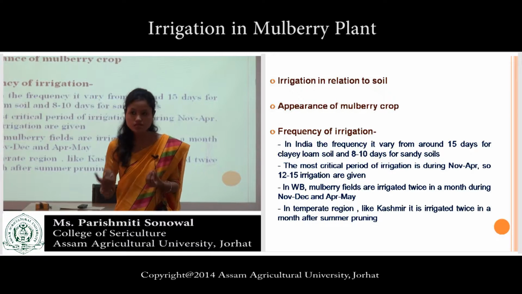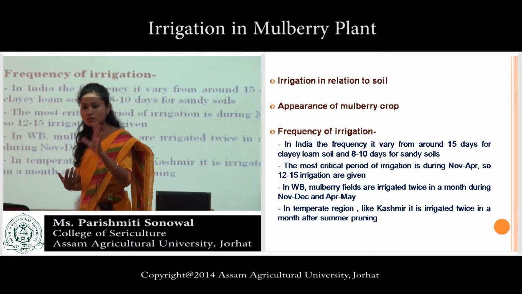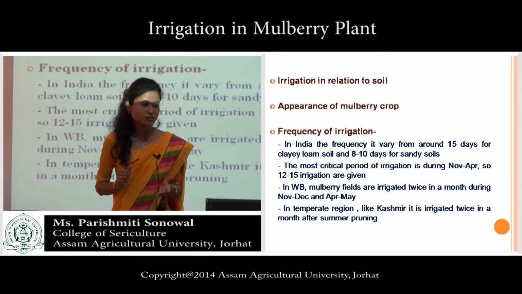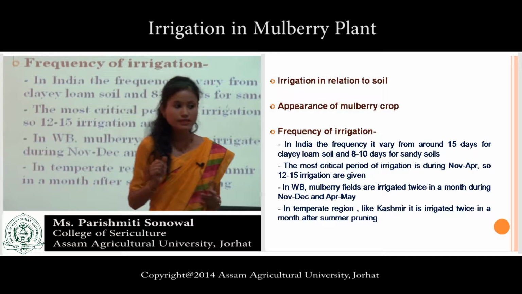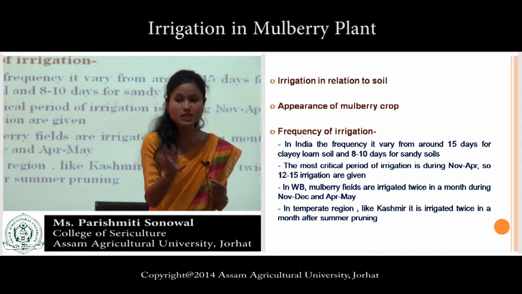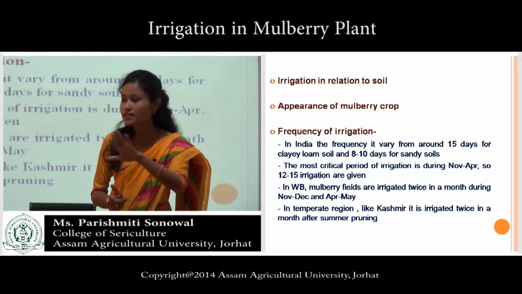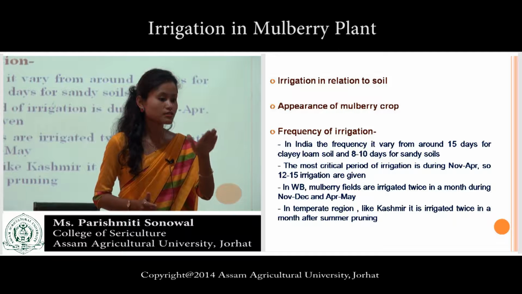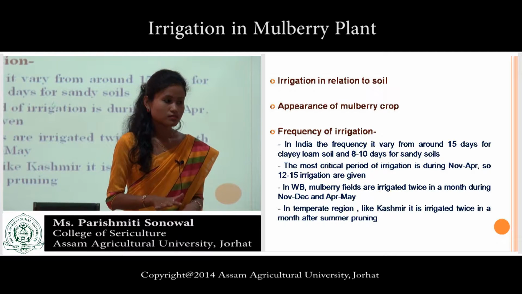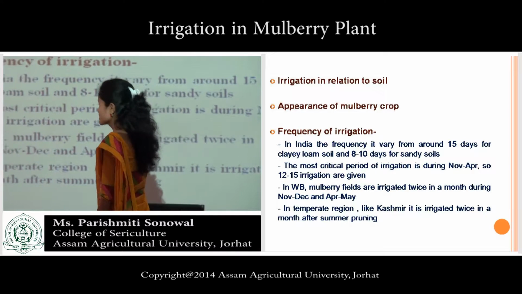So if there is insufficient amount of water, then wilting will be there, stunted growth, chlorosis, yellowing of the leaf, and then the leaf will become smaller in size, dark green in color. These are the points which indicate inadequate supply of moisture or water in the soil. So this second point indicates the appearance of mulberry crop.